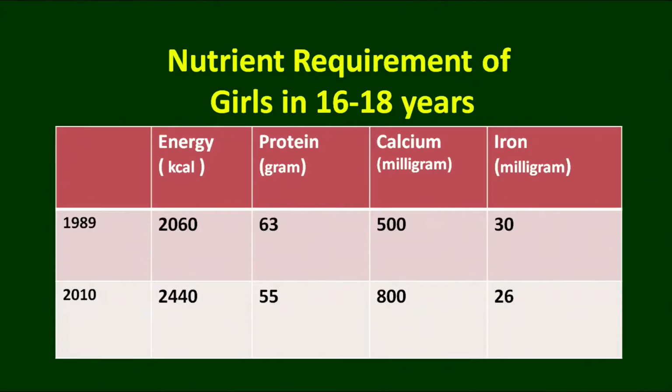Now we will talk about the nutritional requirement of the adolescent girls particularly. See the energy requirement, 2440 calories are required and they are much higher than the adult. Protein requirements are 55, they are similar to the adults. Calcium requirements are also similar to the adults, but iron requirements are still high, that is 26 milligrams per day.